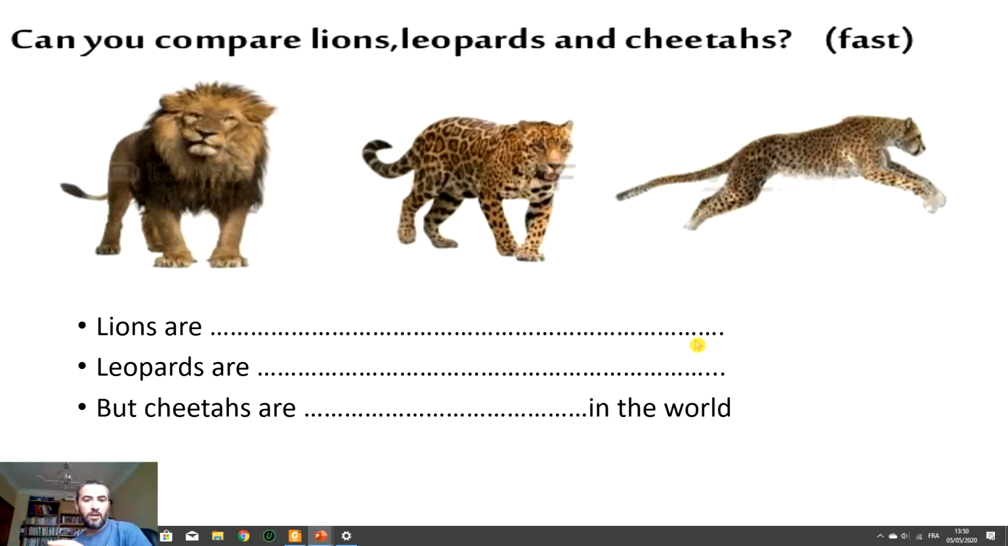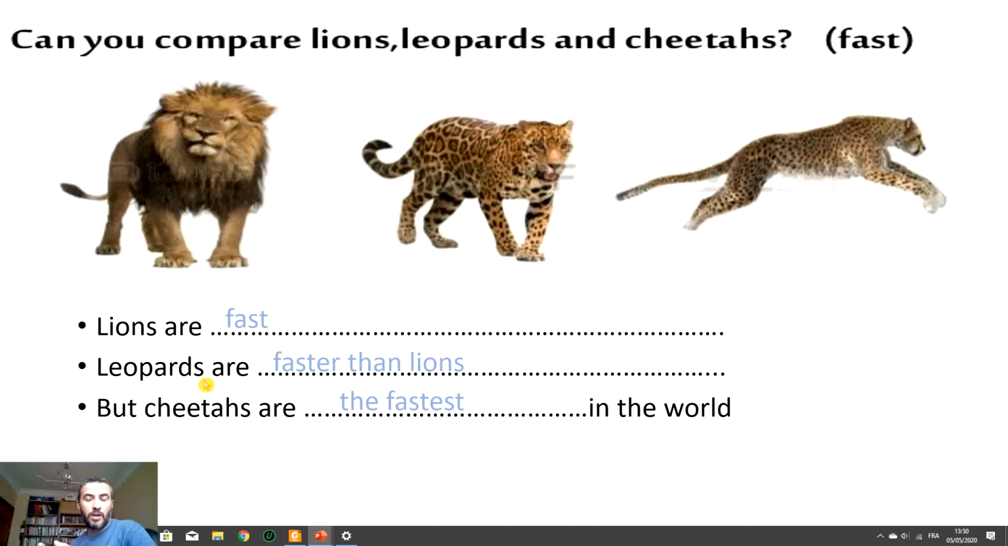So if you want to compare these animals using the adjective fast. We'll talk about lions. Lions, they are fast. Simply, they are fast. But if you want to compare the lions with the leopards, we start with the leopards. Leopards are faster. Yes, good. They are faster than lions. Leopards are faster than lions. But what about cheetahs? They are faster than leopards and they are faster than lions, and they are faster than any other animal in the world. So they are the fastest in the world.